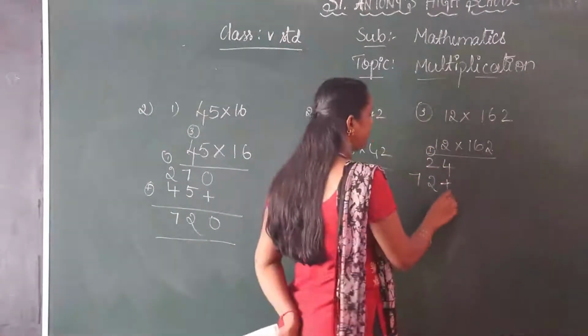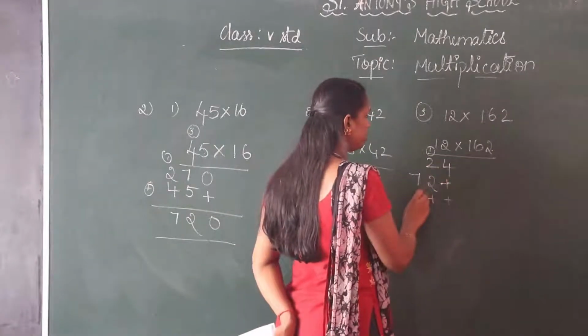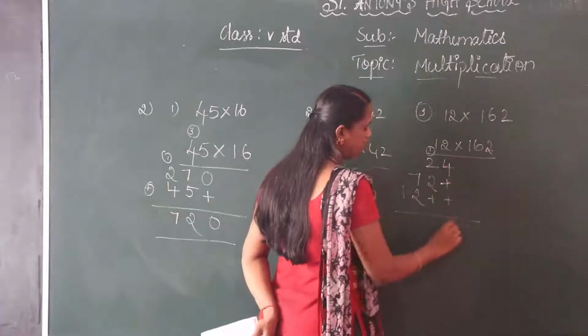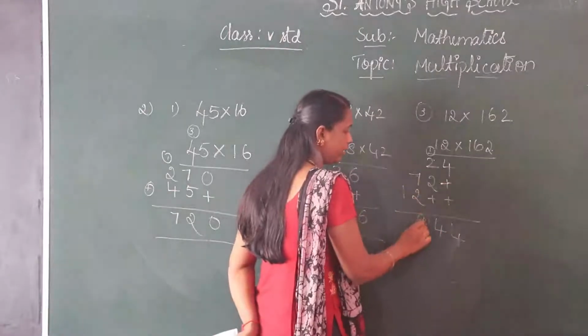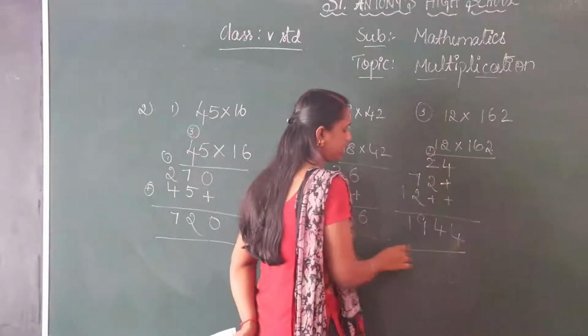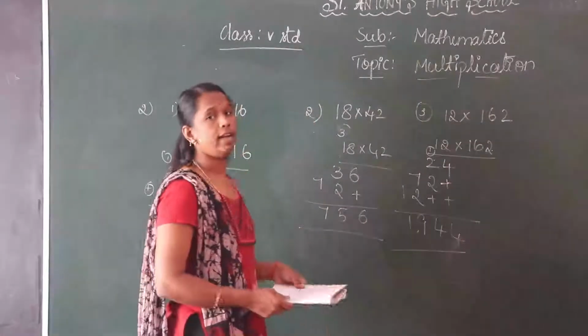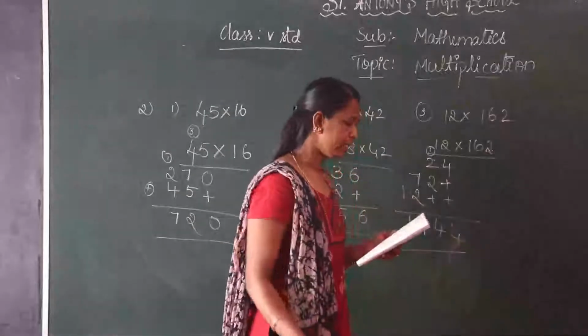Clear? Again we write 2 places. Leave 2 places. 1 2s are 2. 1 1s are 1. Answer 4. 2 plus 2, 4. 7 plus 2, 9. 1 as it is. Answer means the product is 1944. Here are sums based on the multiplication.